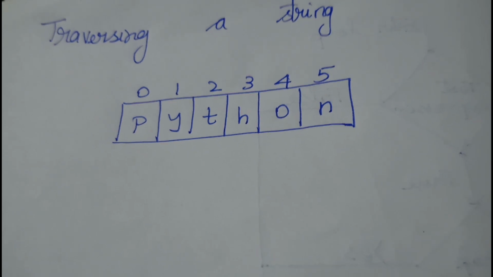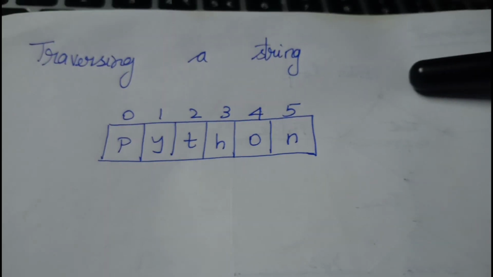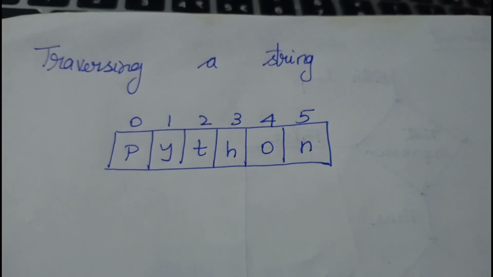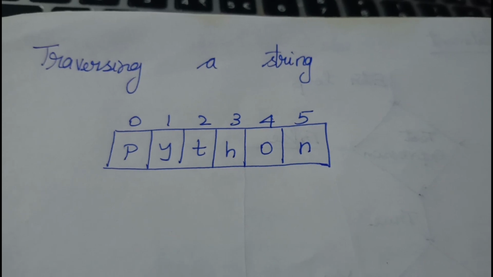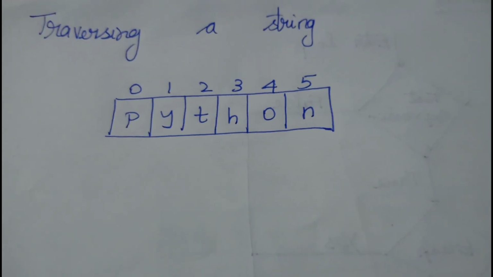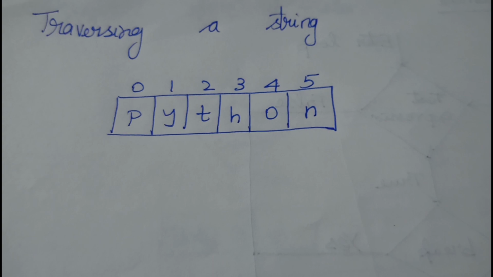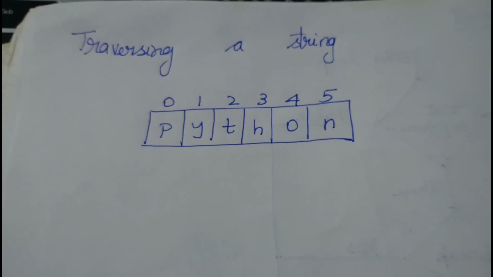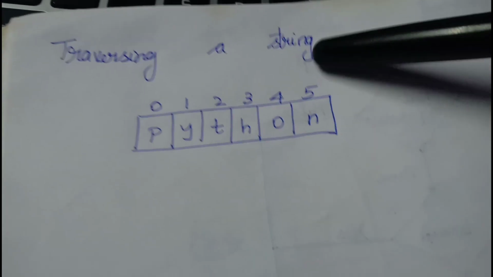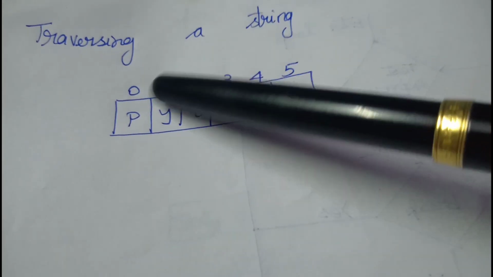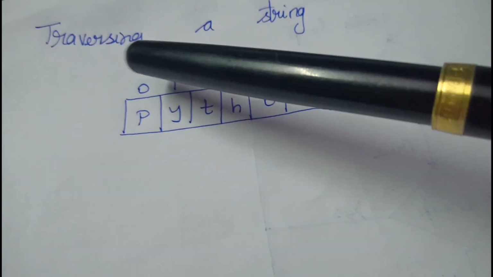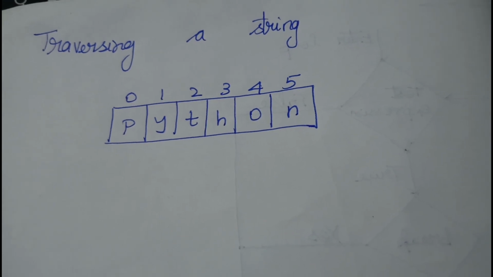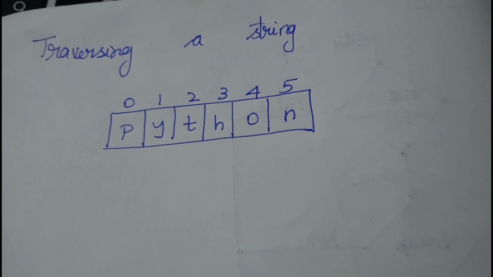Now we are going to talk about one important topic, that is traversing a string. Traversing a string means accessing all the elements of the string one after the other by using the subscript or index value. Each character in a string is located in a different slot. This is shown in this diagram. Each character in a string has an index. The index value normally starts from 0. We can access the individual characters of the string by typing the index in square brackets.